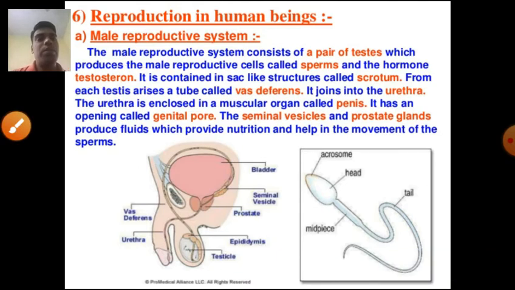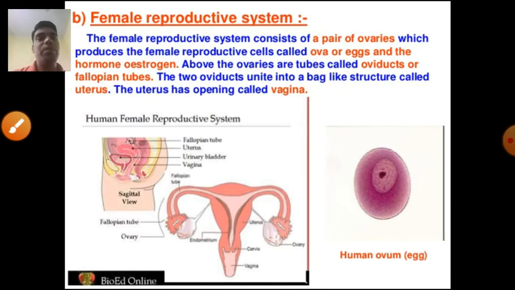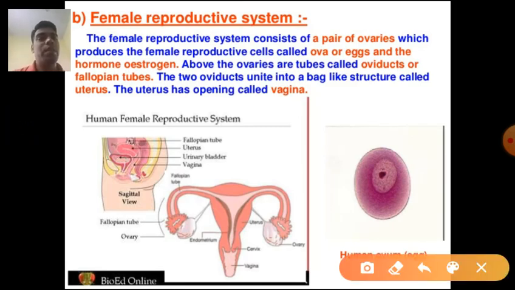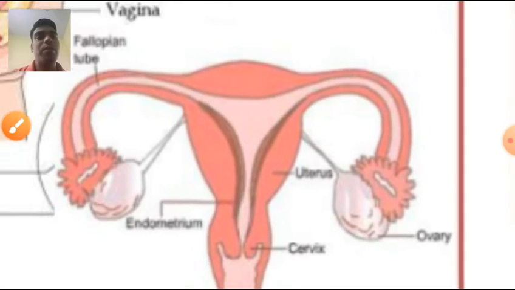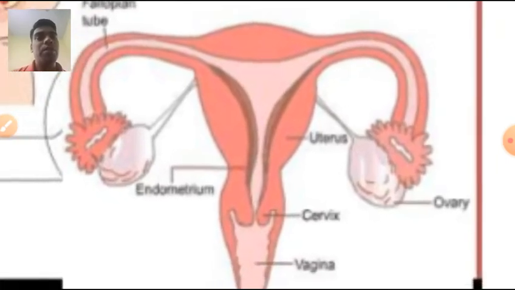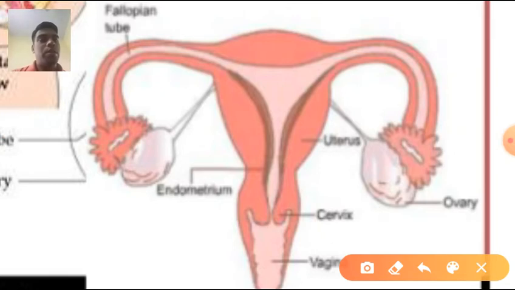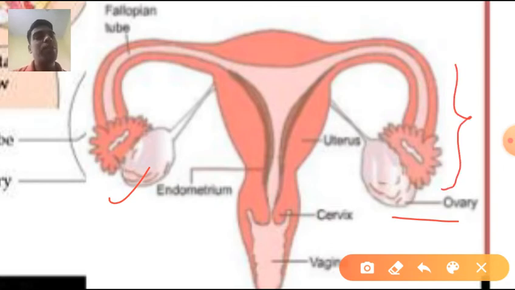So now let's discuss the female reproductive system, and here a diagram is represented. This is a very important diagram from the exam point of view. As in male, the females have a pair of ovaries. One is represented here, another is here. The ovary is in very close contact with a tube-like structure having finger-like projections at the terminal called fimbriae, and this tube-like structure is called the fallopian tube.